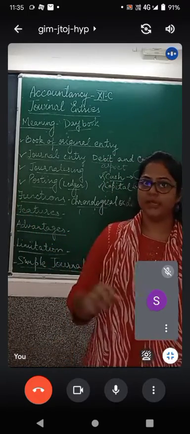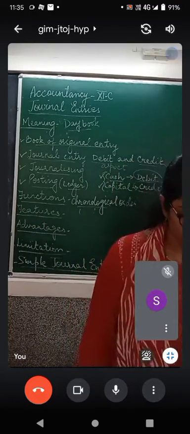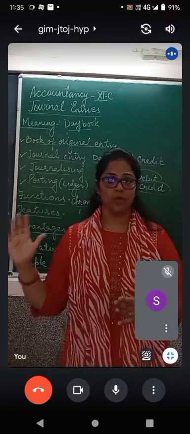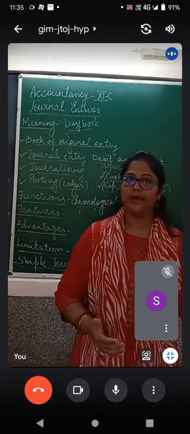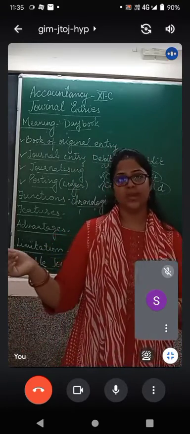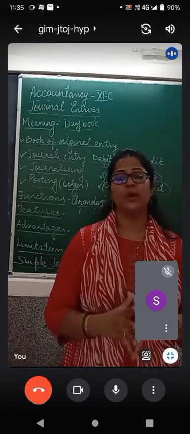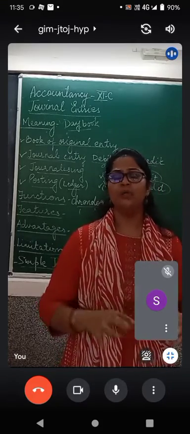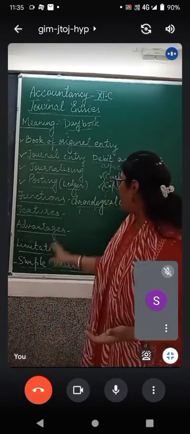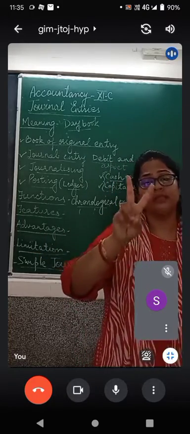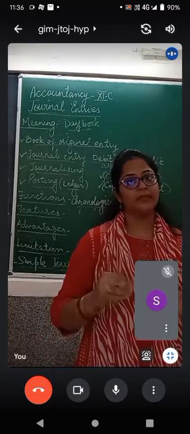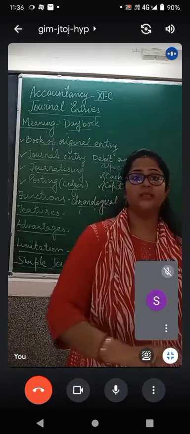be classified or separated. The next advantage could include it records both the aspects of a transaction. You very well know that it follows the double entry system, therefore it will have a debit side of a transaction and also a credit side of a transaction. In the coming chapters of class 11, you will also see there is a chapter called single entry system and you will find out how substandard it is as compared to a double entry system. Double entry system is always better. So as the third advantage, you can write, it records both the debit and the credit aspect of any transaction. Comes in की भी बात करता है, goes out की भी बात करता है, receiver की भी बात करता है, giver की भी बात करता है.